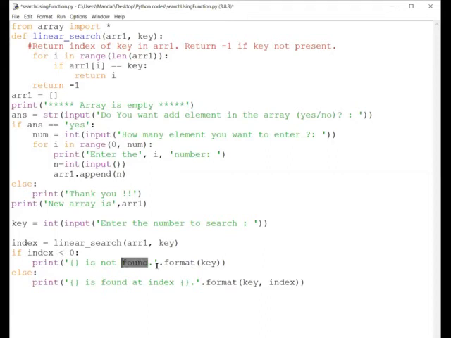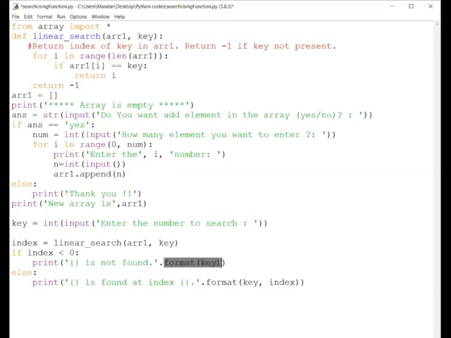Here I do not need the index value because the element is not present in the list. That is why it is meaningless to mention the index, so only one parameter we require here. So this message will be printed: 99 is not present or it is not found in the list.